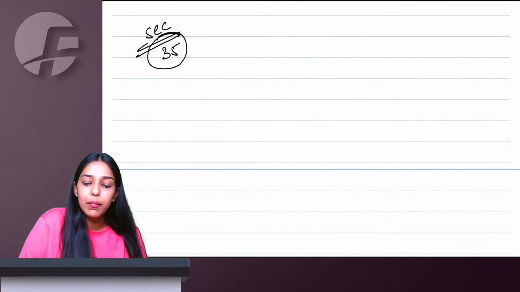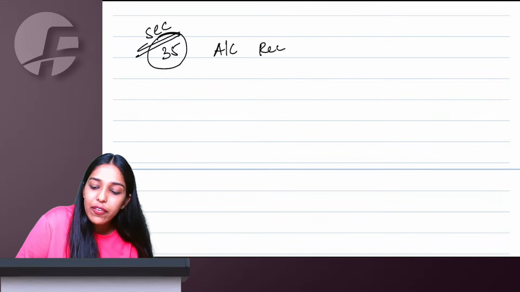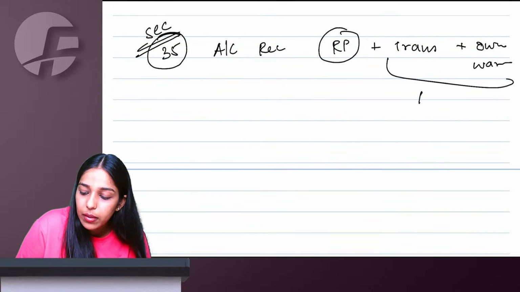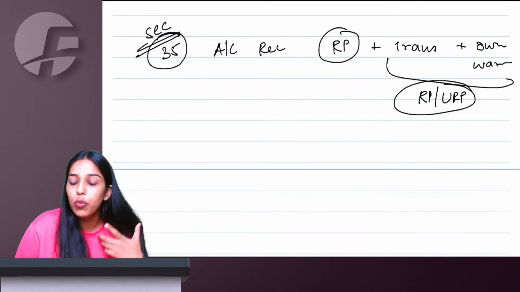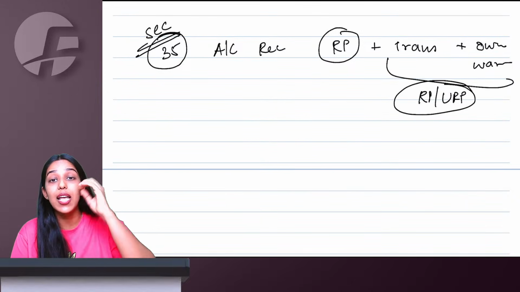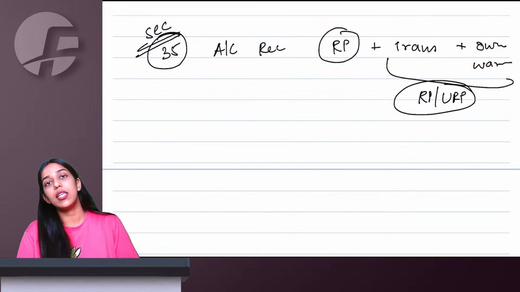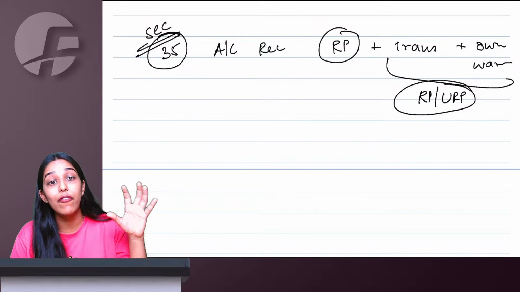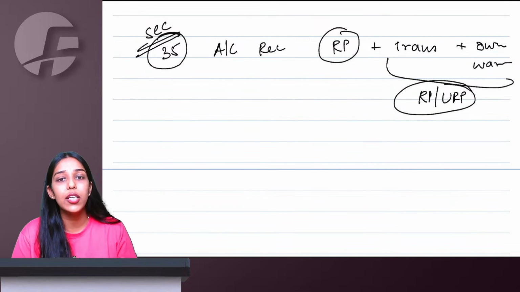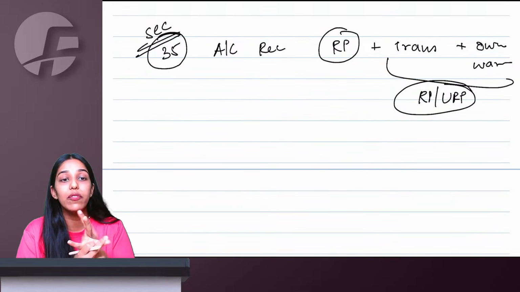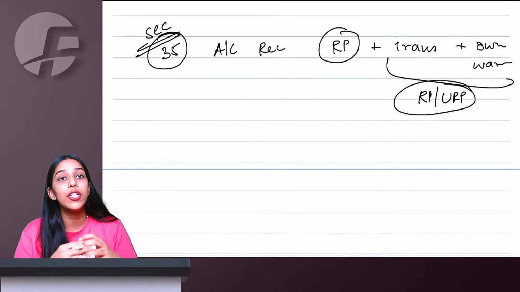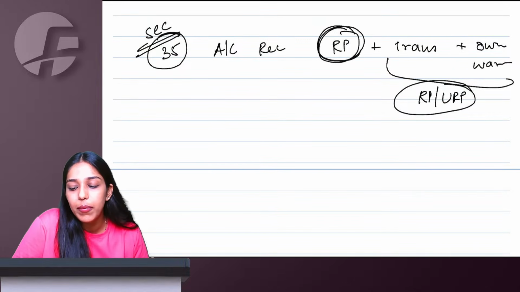Section 35, you will maintain accounts and records. So every registered person, plus transporter, plus owner or operator of warehouse. These people might be registered, might be unregistered, still they will have to maintain accounts and records. But other than these, every registered person compulsorily will have to maintain accounts and records. Can be manual, can be electronic, it is okay, you have to maintain. If you are maintaining electronically, you have to give passwords when needed, you have to give them in a readable format, PDF if sometime required. You need to have a backup, you need to authenticate your data and all if you are maintaining electronically.